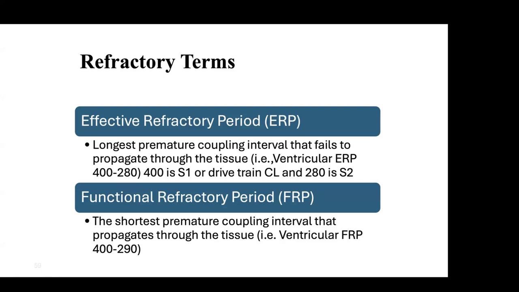No. See, 400 to 280 means 400 cycle length, and at 280 it has stopped conducting. Okay. So when will it be conducting? What is the FRP then? Yes. So 400, 300. Till 300 it is conducting, 280 blocked. So if you have to write it, you have to write 400 by 300 for FRP and 400 by 280 for ERP.